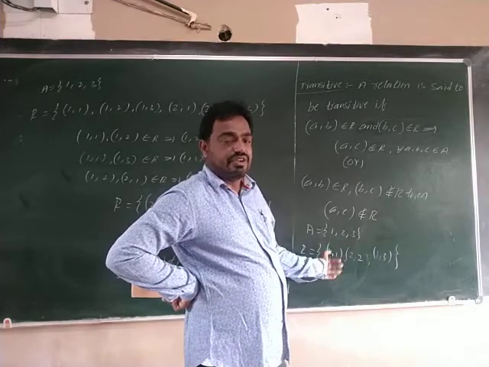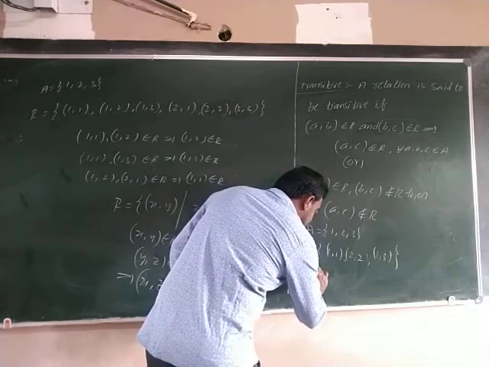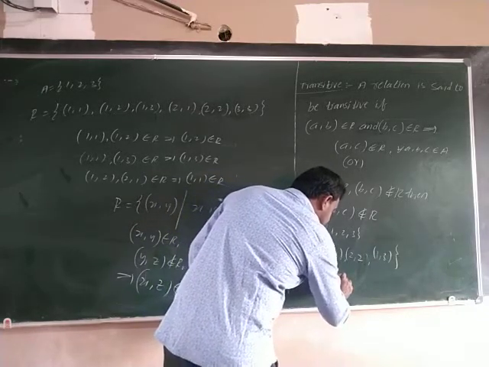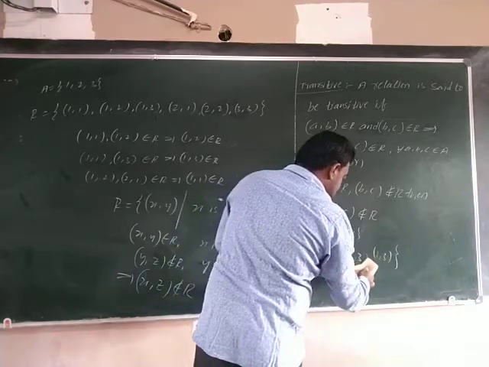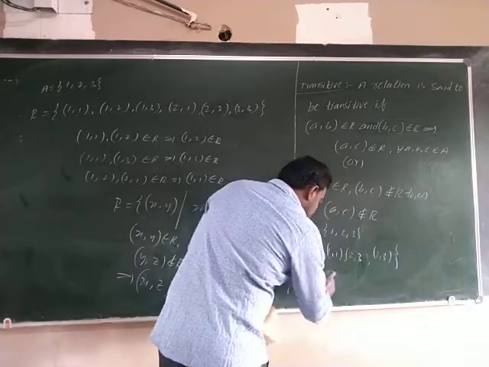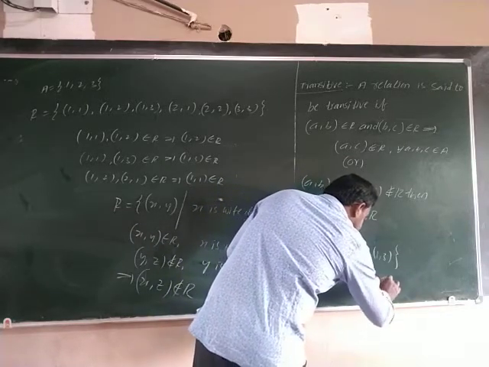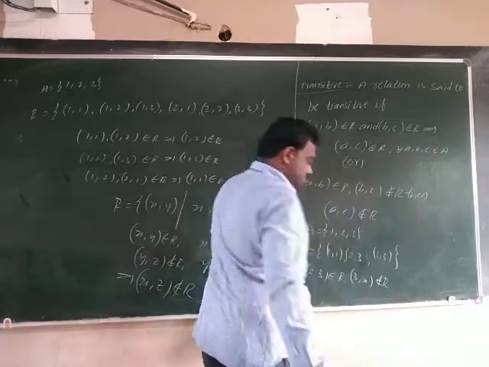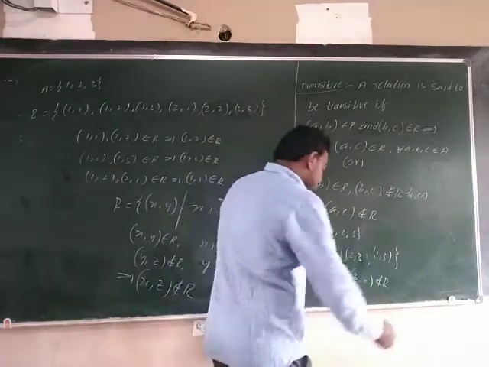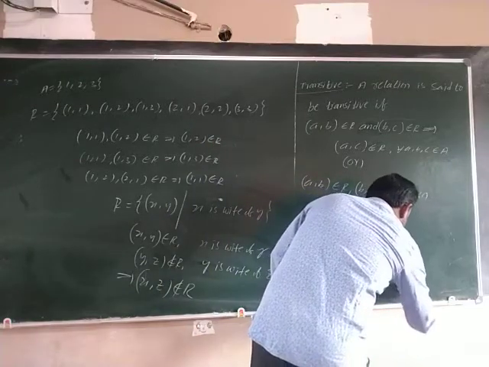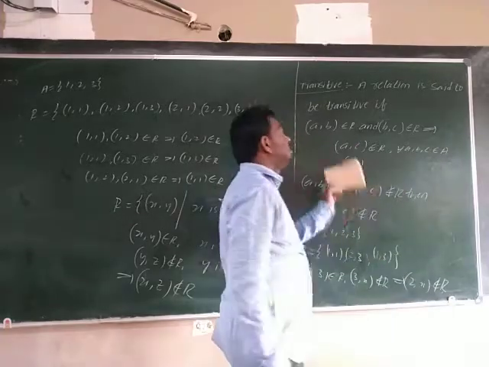That means here what we are writing: 2 comma 2 belongs to R, 2 comma 3 belongs to R, and 3 comma x does not belong to R. 3 is related to x, so we don't know, does not belong to R. That implies 2 comma x also does not belong to R. So it is a transitive.